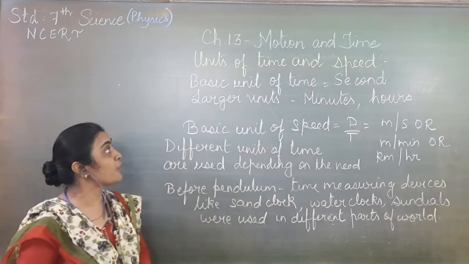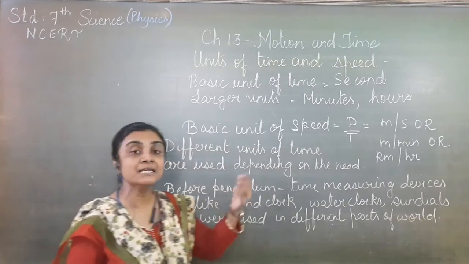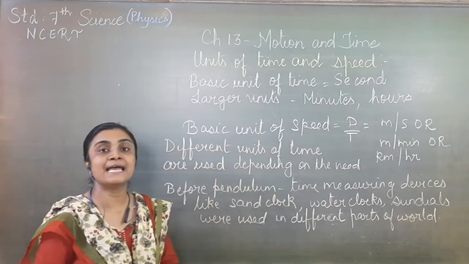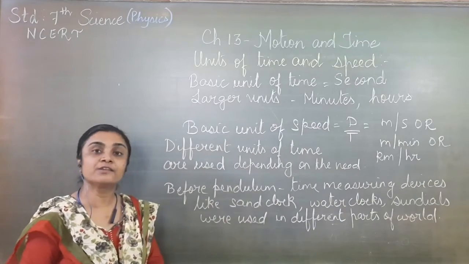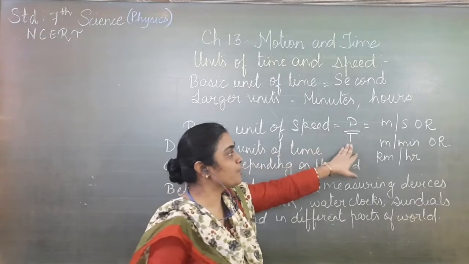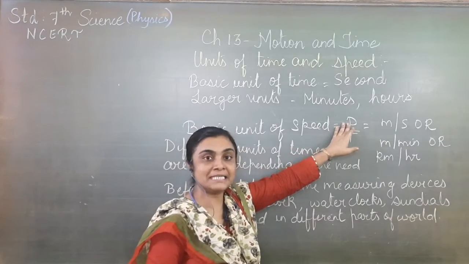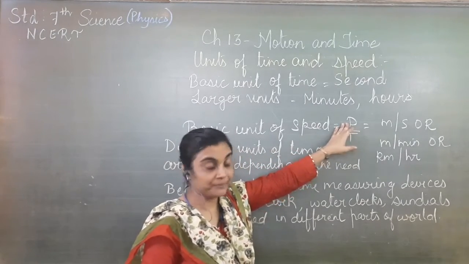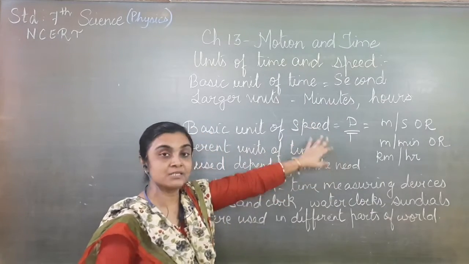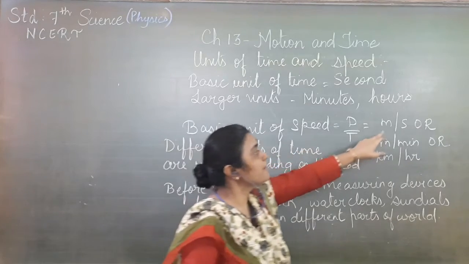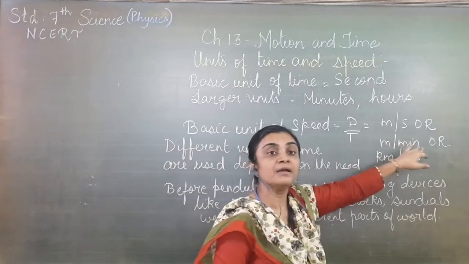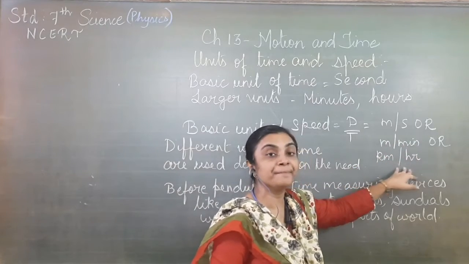Now there are different units of time. The basic unit of time is second. The larger units of time we can say as minutes and hours. Now if you want to find out the basic unit of speed, the formula of speed we know: distance upon time. So we know the unit of distance is either kilometer or meter, and the unit of time is either second, minutes or hours. So the basic unit of speed will be meter per second, or we can say meter per minute or kilometer per hour.